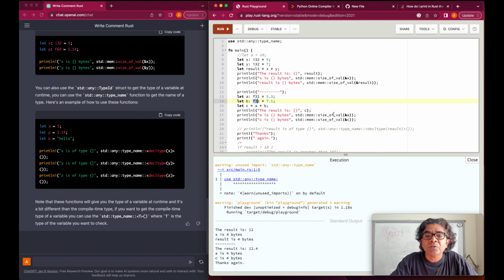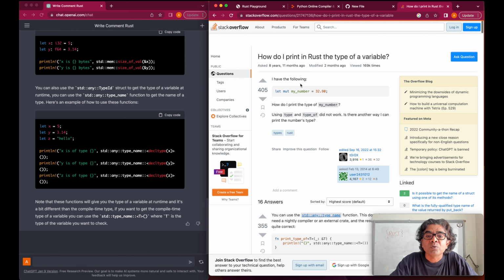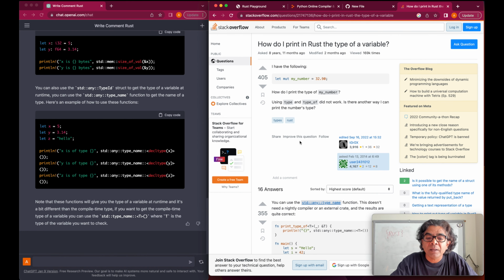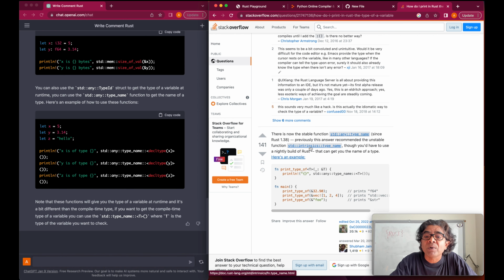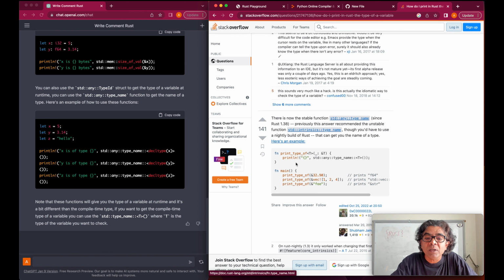And just to get to the bottom of this error, I looked into Stack Overflow to understand why we are not getting that result. It looks like depending on the version of Rust, we are having that issue. So if we would want to get the type, we could actually use this method, and that will give us the type. I'm just going to give a quick try.